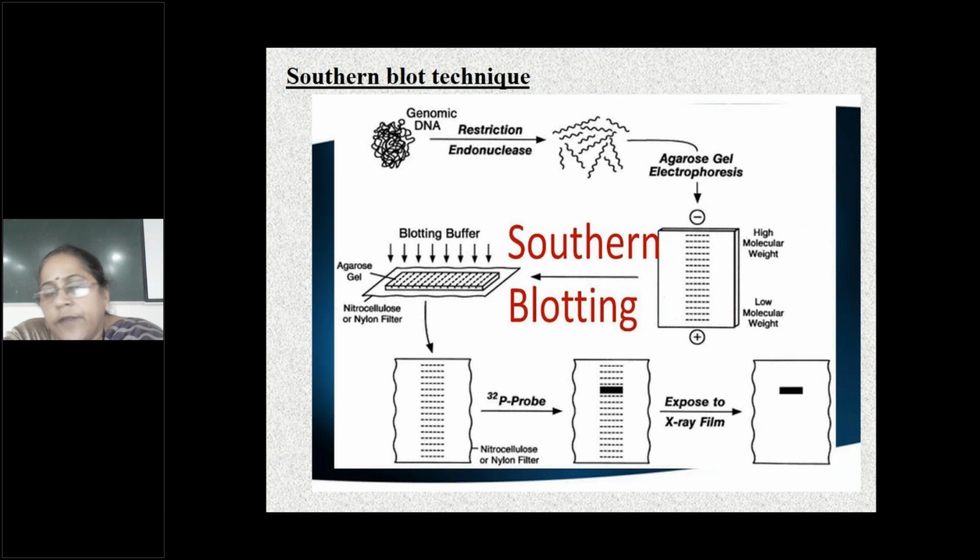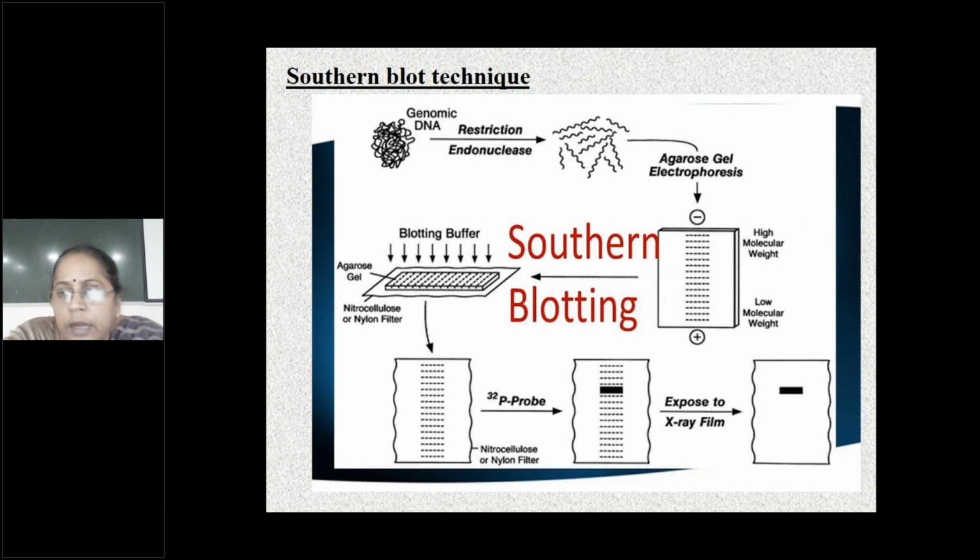What is the clinical significance of Southern blotting? To diagnose genetic diseases like sickle cell anemia, phenylketonuria, cystic fibrosis, Duchenne muscular dystrophy and all. Okay. And you have Huntington's chorea.